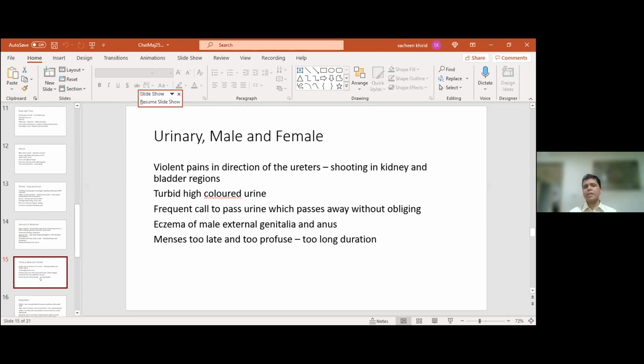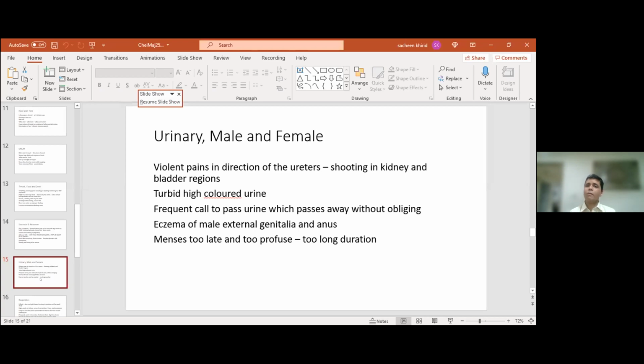So there are some remedies where, when the call comes, they have to pass. Like with Cantharis, the minute that urging comes, they have to pass, and it doesn't end. With Mercurius, the minute the urging comes, they have to pass. In Chelidonium, the urging comes, it's very intense, but when ignored, it goes away. That's the meaning of the word without obliging.